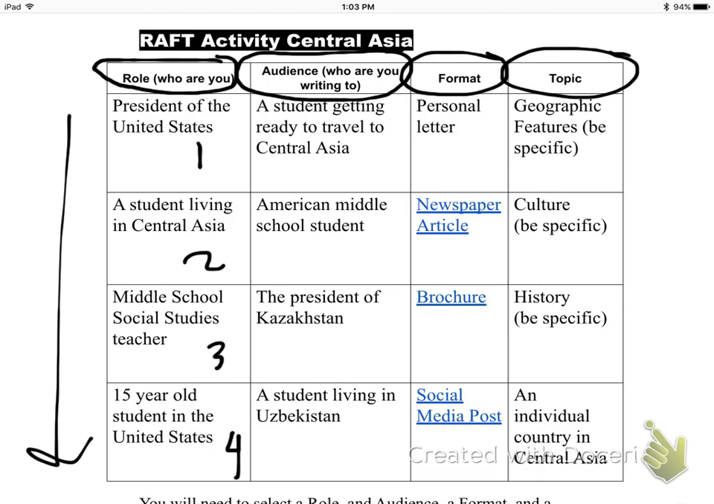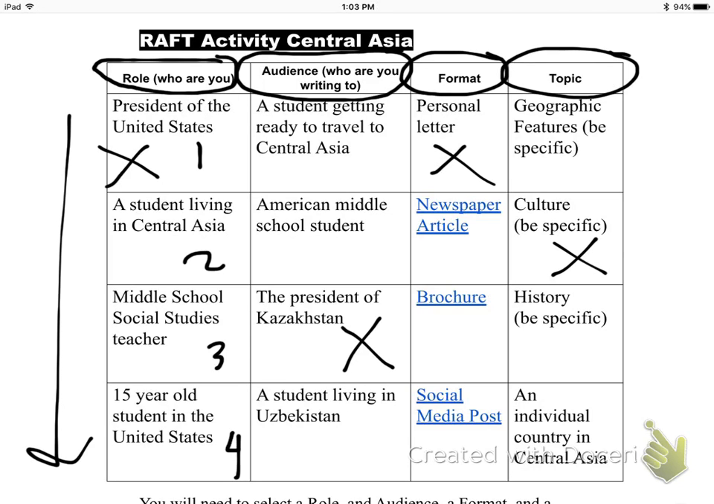You could choose to write about an individual country in Central Asia. So maybe if you get out your packet and you're kind of interested in Kazakhstan or Kyrgyzstan, Tajikistan, maybe you choose one of those and write about that. Okay, so again, the idea is you go down each column and choose one. Now guys, it doesn't have to be in any sort of order, so you could choose this one, this one, this one, and this one. It's up to you, but you have to choose one from each column.